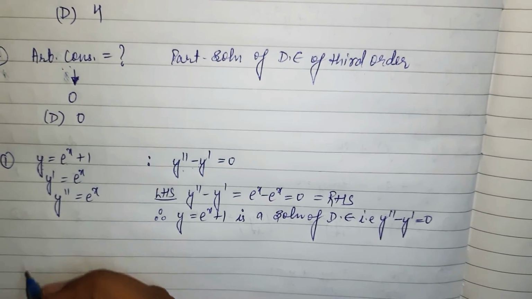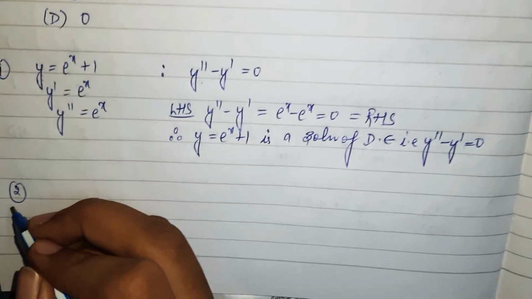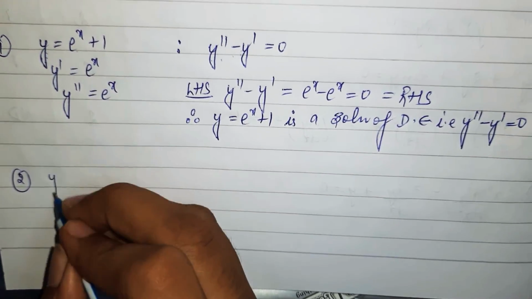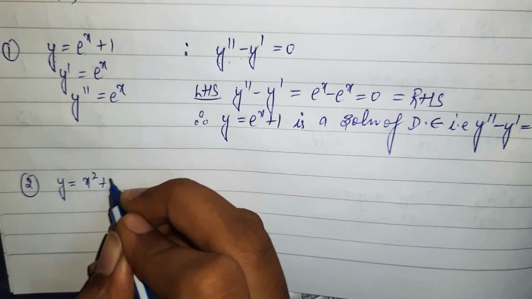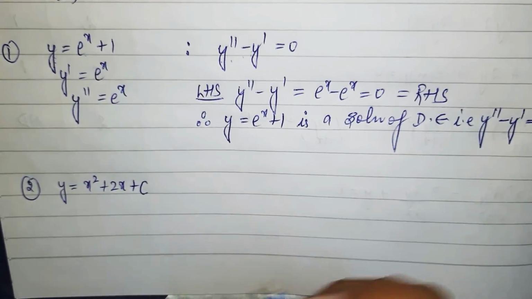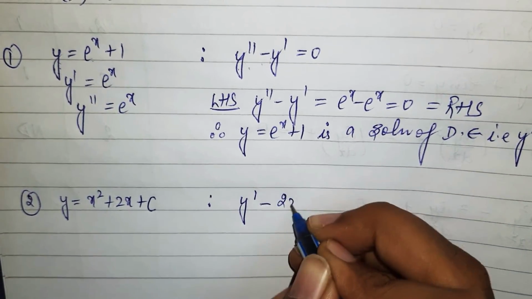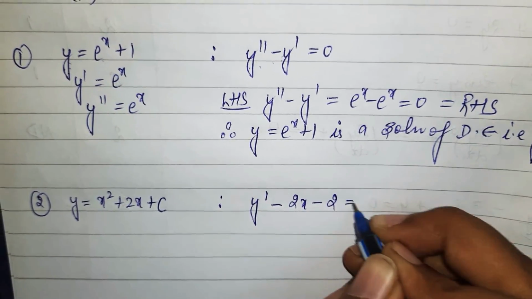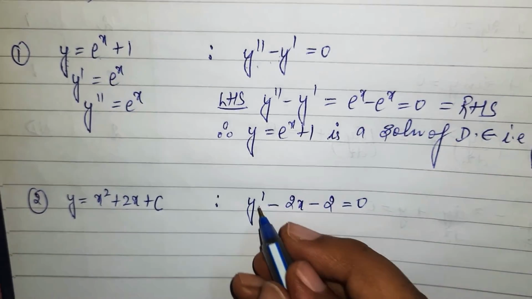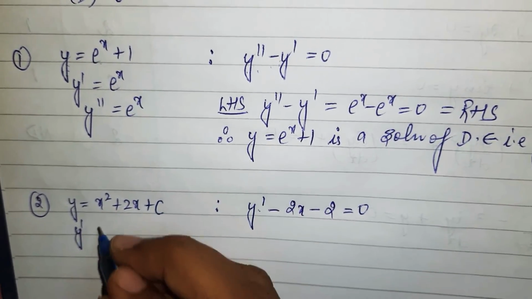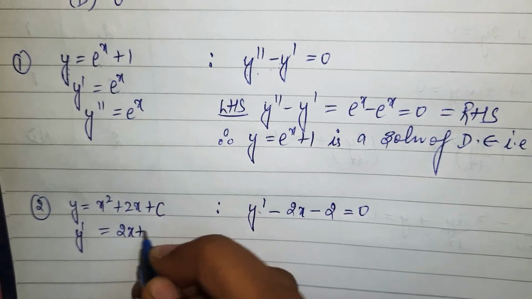Okay, come to question number 2. In question number 2, y is equal to x square plus 2x plus c is given, such that y dash minus 2x minus 2 equals 0. Now we need the first derivative. The first derivative is 2x plus 2.